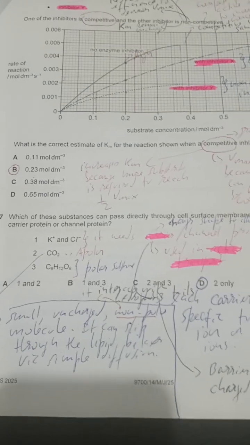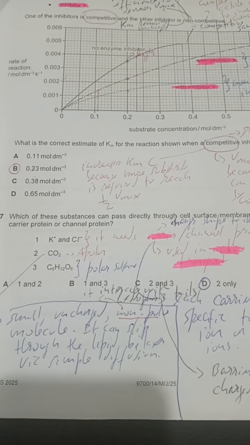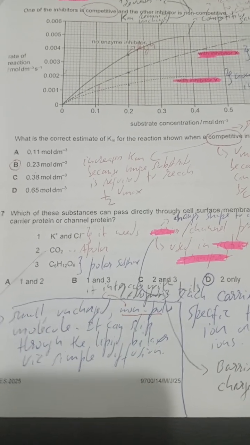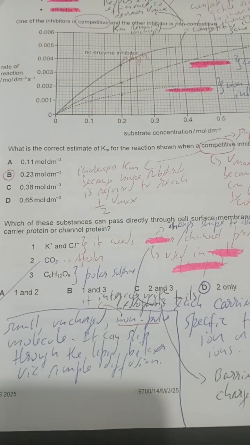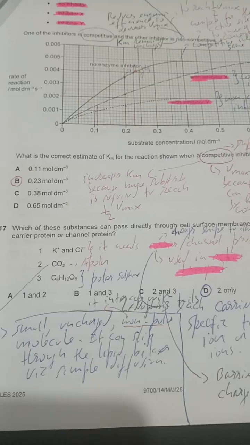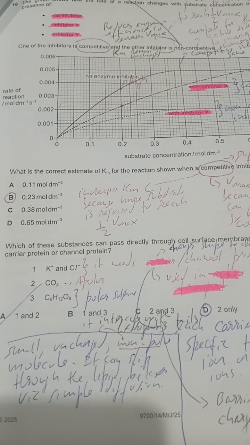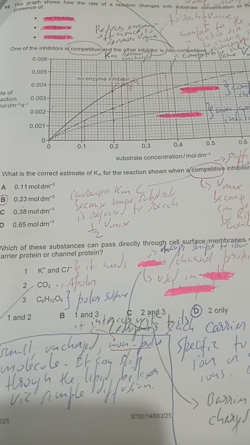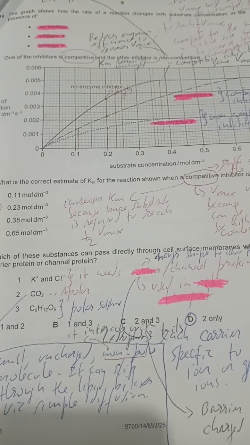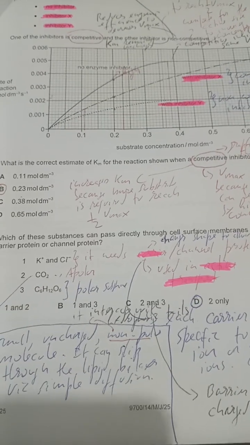See, number 1 cannot pass through because the cell membrane is made up of phospholipids. There are two phospholipid layers. We call it a bilayer because of that, so two layers of phospholipids. The name phospholipids conveys a specific meaning.